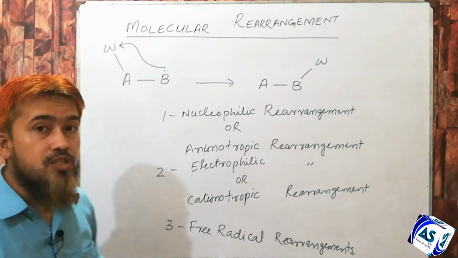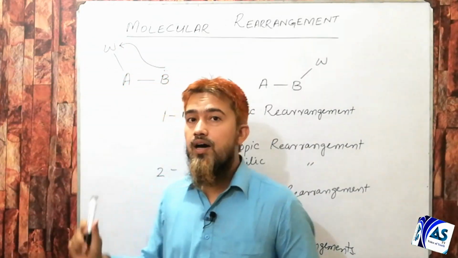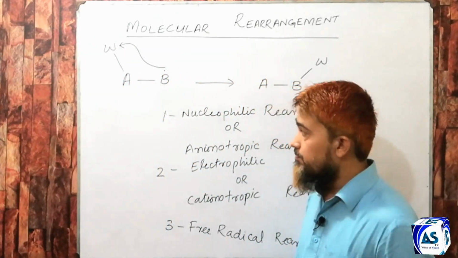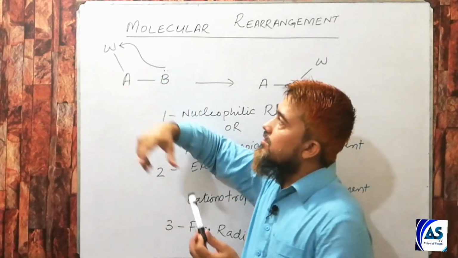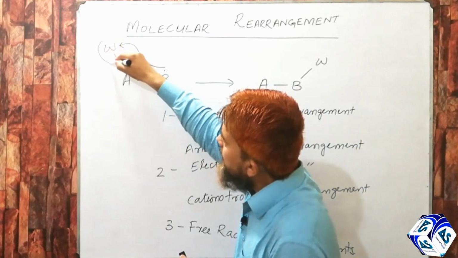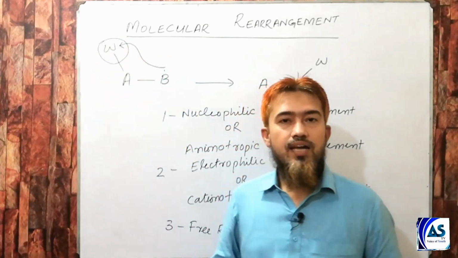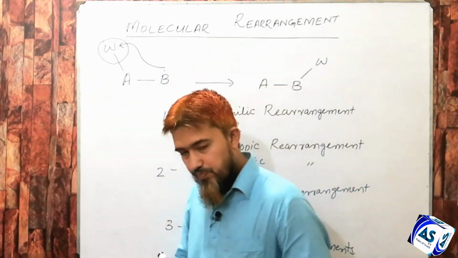This is the most preferable arrow for electrophilic type of rearrangement. Now it is known as electrophilic because group W again behaves like an electrophilic species.